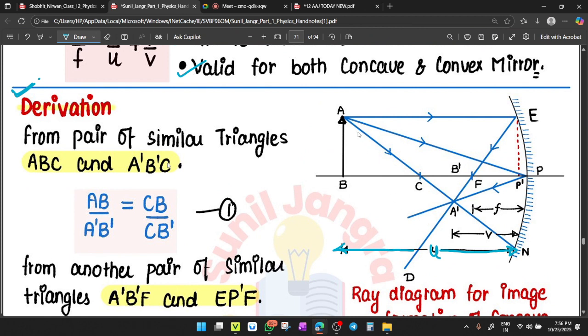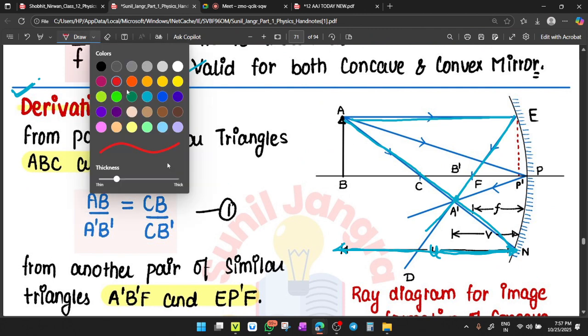Now, another ray, you can take only one ray. Okay, this one, the second ray only. It is getting parallel after the reflection, like this. So two rays are there. First, this one, the ray coming parallel to the principal axis, after the reflection passes through the focus. Now, this is your image, called A dash B dash.